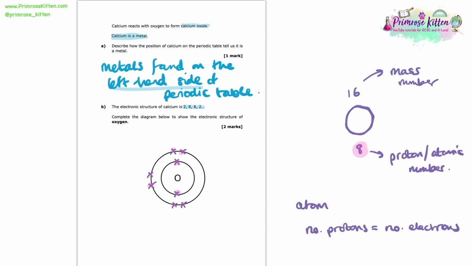If we were to write it in a similar way to how calcium's was, we'd write it as 2, 6. So that shows 2 different ways in which we can write down the electronic structure of oxygen, but of course they wanted us to draw it using the shells, which is why they gave us the diagram here.